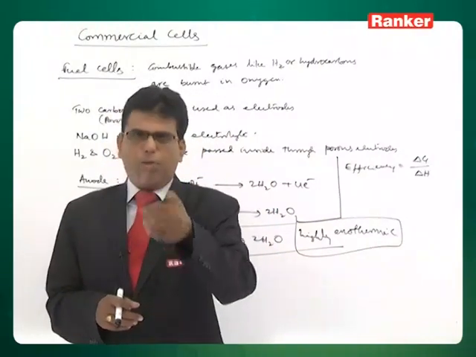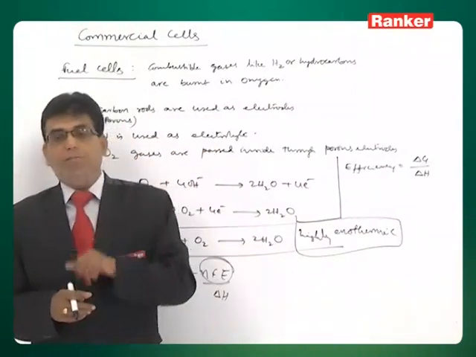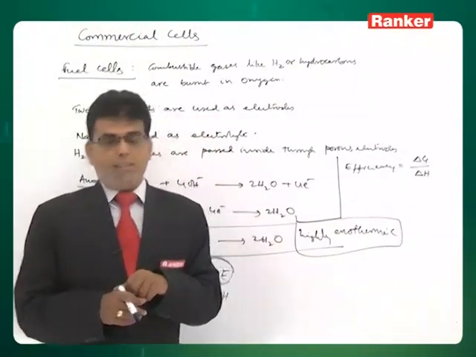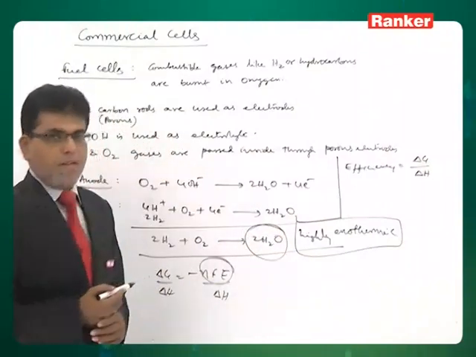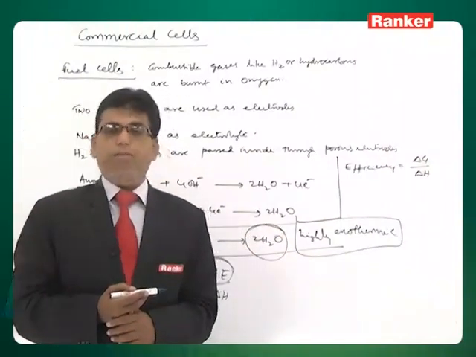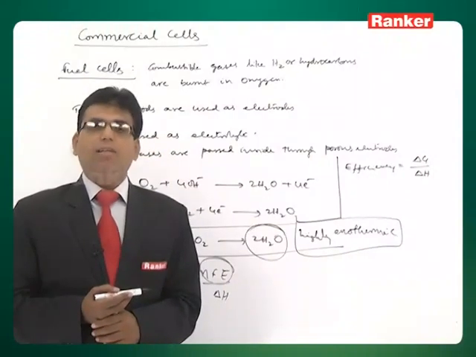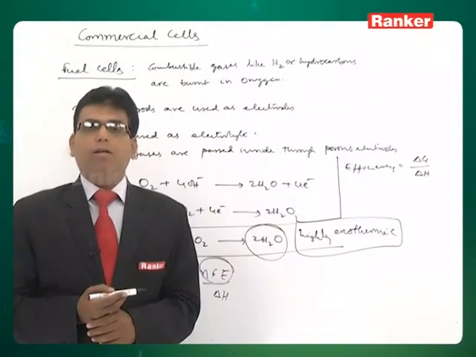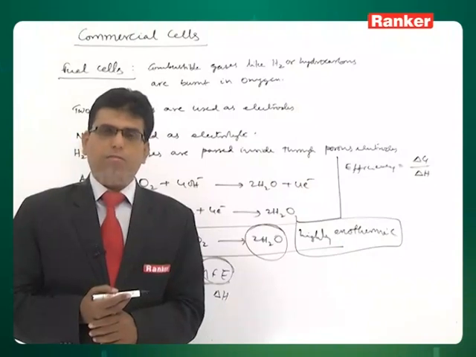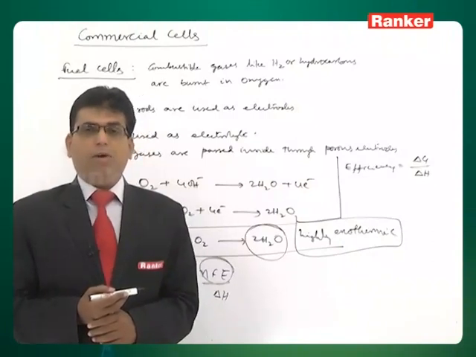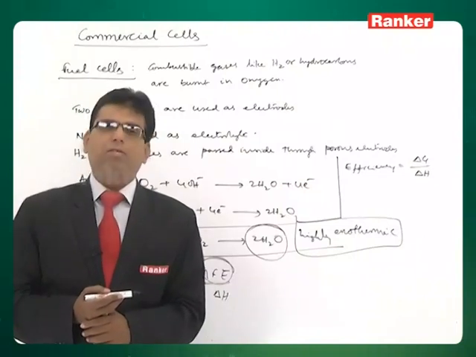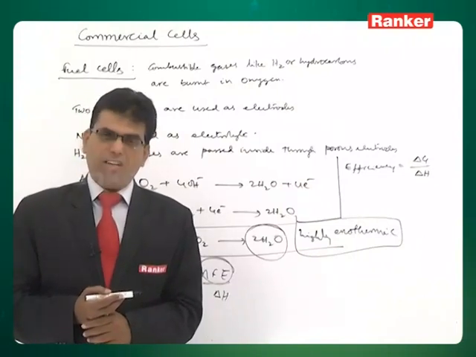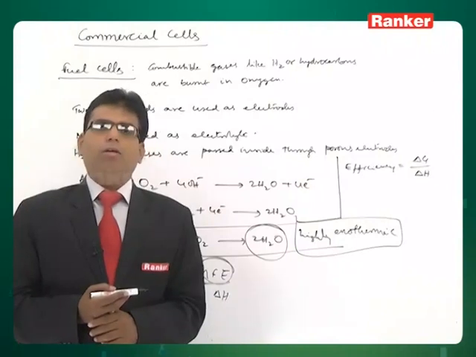Third, water is produced as a byproduct which can be used for any purpose. Fuel cells were first used in Apollo space missions, where the water produced was given for drinking by astronauts. This is another added advantage.